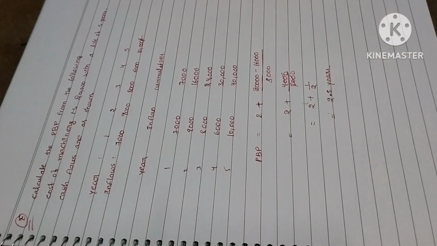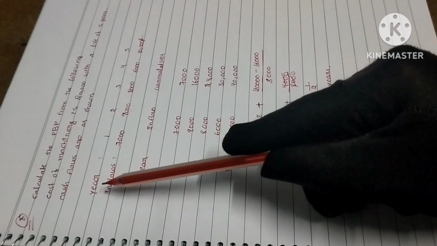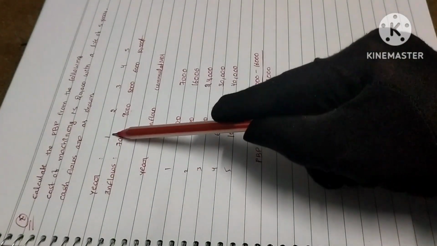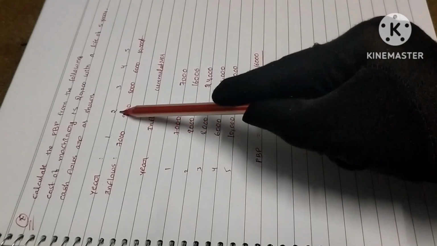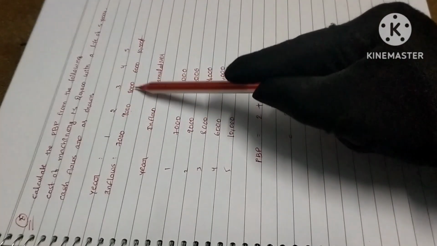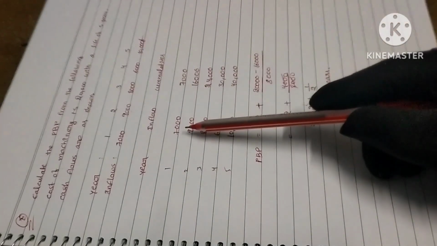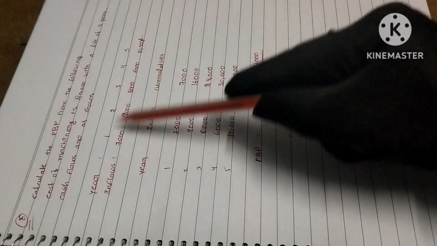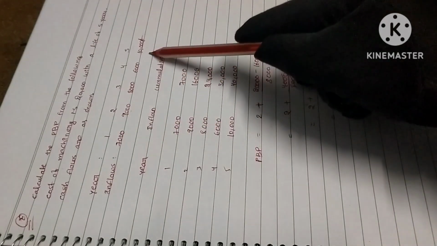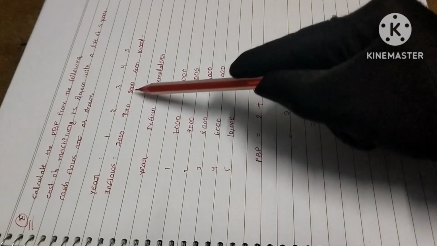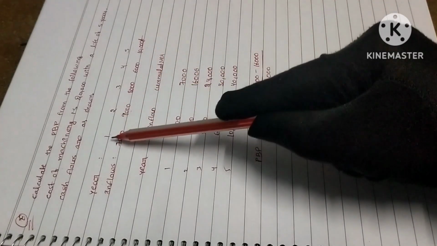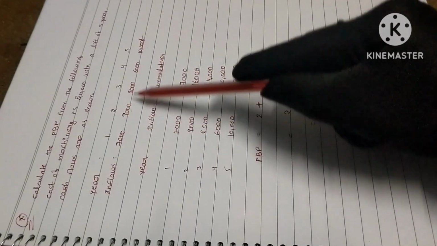Calculate the PBP from the following. Cost of machinery is 20,000 with a life of 5 years. Cash flows are as shown. Here we have the data about the year and the inflow. First year the inflow is 7,000, second year 9,000, third year 8,000, fourth year 6,000 and fifth year 10,000. So if you look at this data, the inflows are not the same for all the 5 years. All 5 years are different from one another.